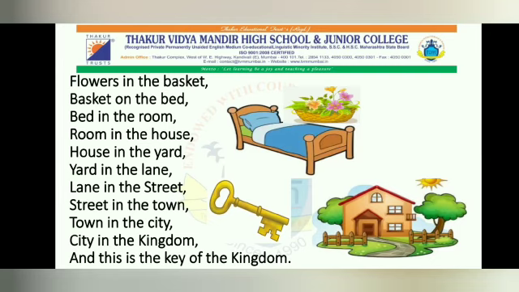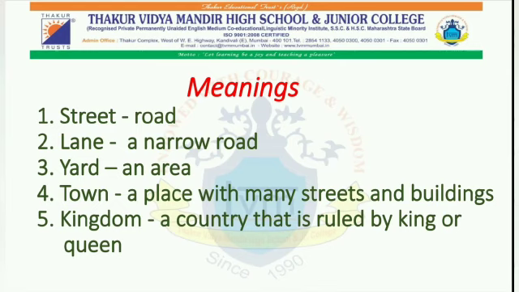The poet takes us on a small journey from the biggest thing to the smallest, and the smallest to the biggest. He starts with the key to the kingdom and ends with the key to the kingdom. This is a fun poem and meant for children to read aloud and enjoy. Let's have a look at the meanings. Street, road. Lane, a narrow road. Yard, an area. Town, a place with many streets and buildings. Kingdom, a country that is ruled by king or queen.